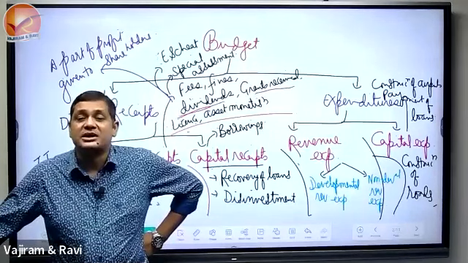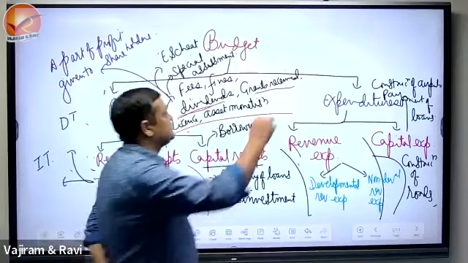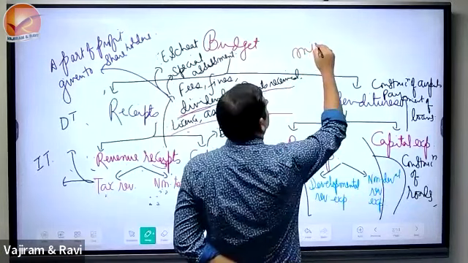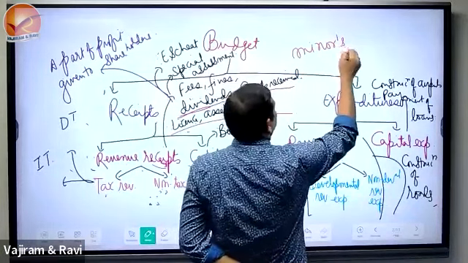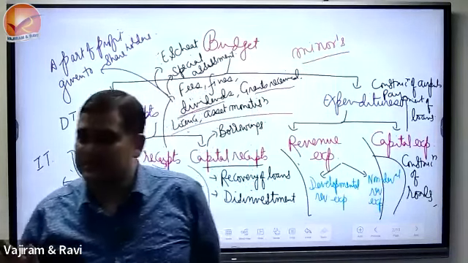Minors, minor apostrophe s, minors' property. Yes, minor means that person legally, what is the definition of this? Not attained the age of 18 years, isn't it? So minors' property, this is escheat.